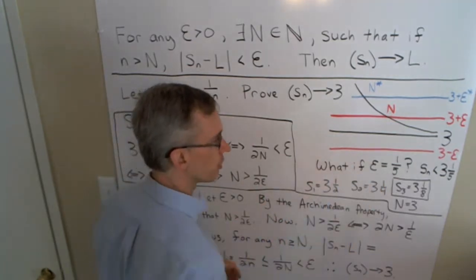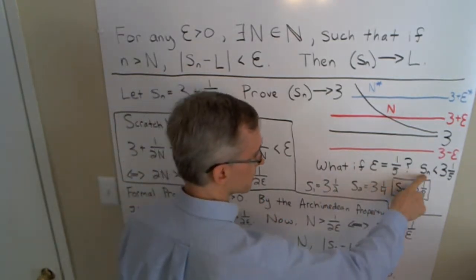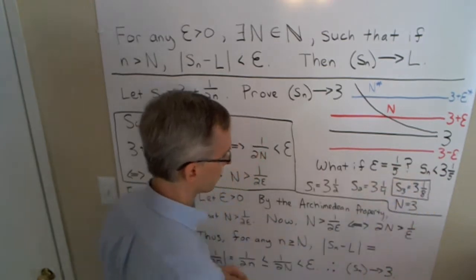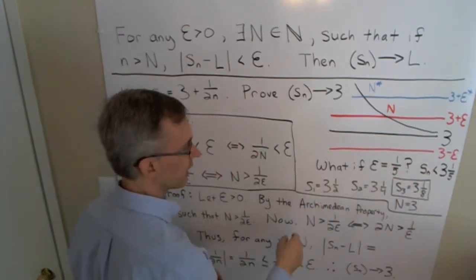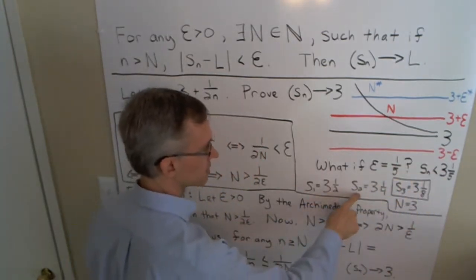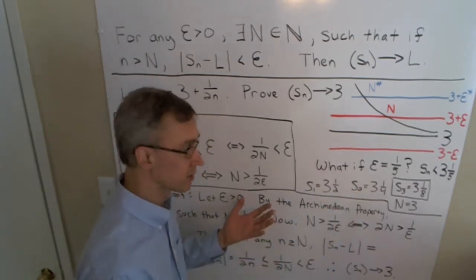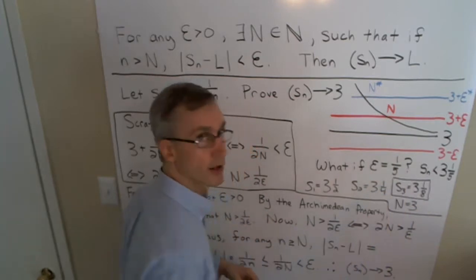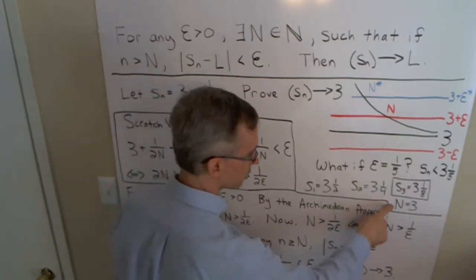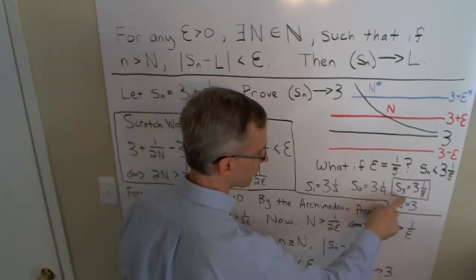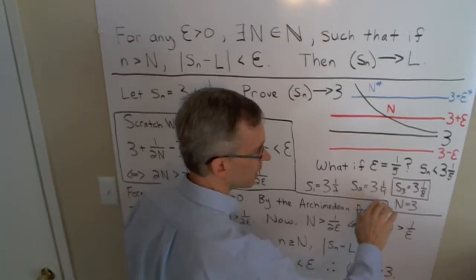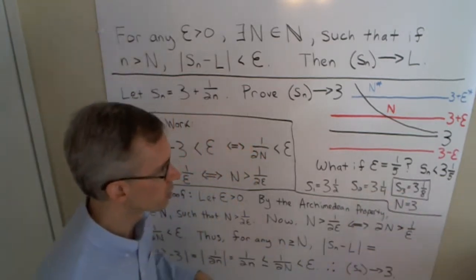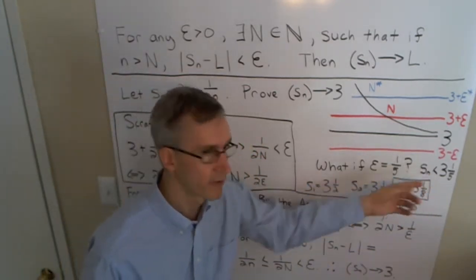So what if epsilon is 1/5? And we want the terms of the sequence to be less than 3 1/5. First term is 3 1/2, we're not there. Second term is 3 1/4, still not there. But the third term is 3 1/8, which is less than 3 1/5. So that's the critical value. For every term of the sequence, 3 and on, those terms will be within 1/5 of 3.